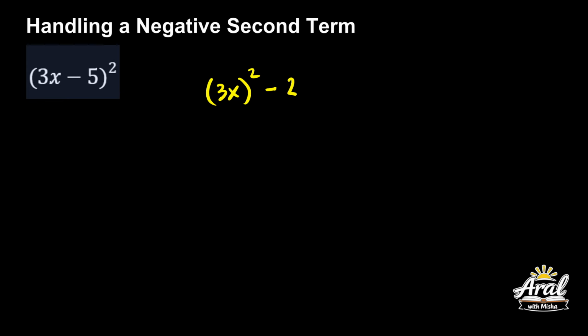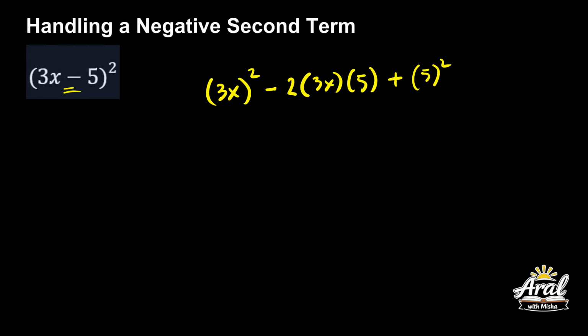Minus 2 multiplied by a, 3x, and b, 2ab, 5. Yung negative, minus 2ab na yan kasi negative minus to. Okay? Kaya negative yan. Then plus b squared, plus b mo is 5 squared. Okay?